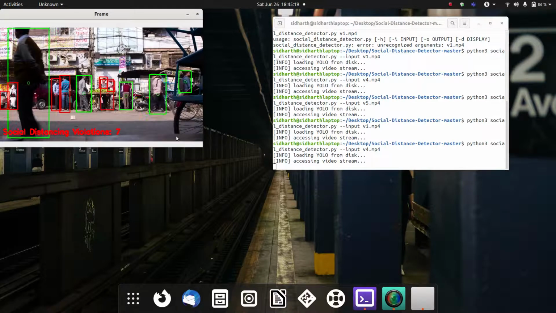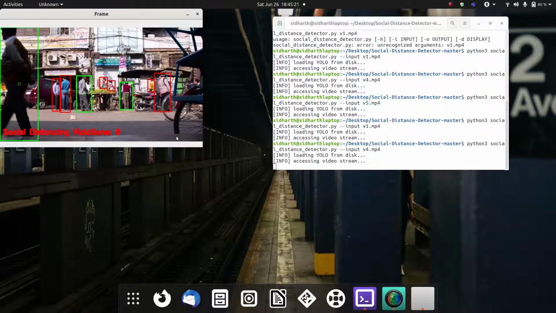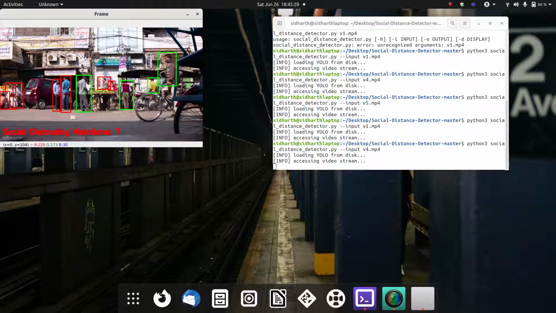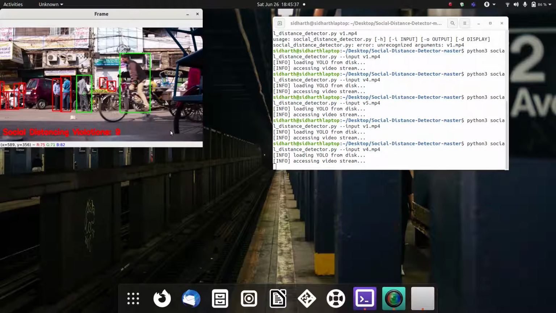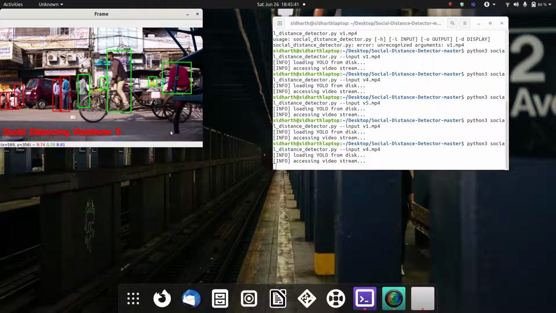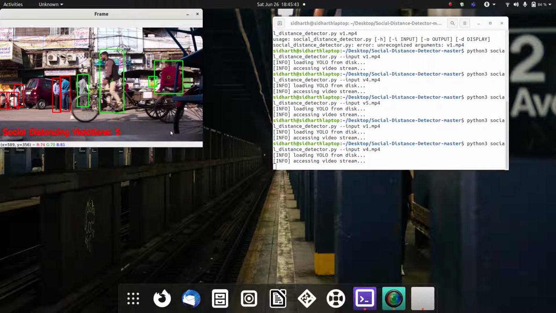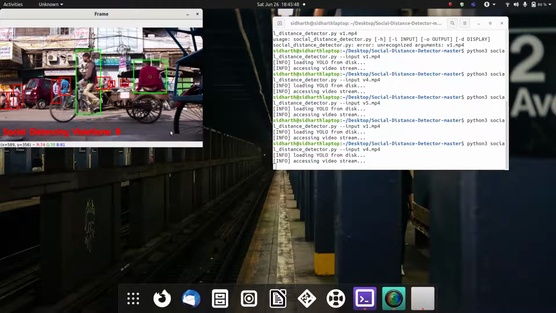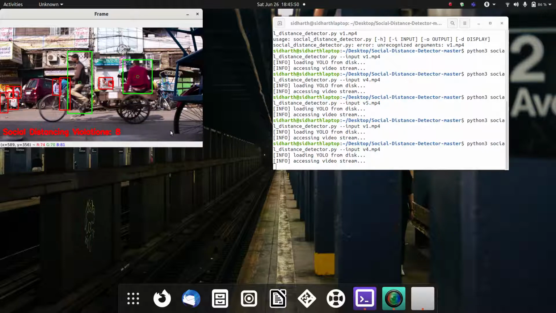This is an example from India itself, which is a usual street morning in India. As you can see, in scenarios where people are not exactly visible, or when people are sitting, or when people are over vehicles, our algorithm is sufficiently able to detect them in order to calculate the social distancing violations very effectively. Therefore, the social distancing detector can also be employed in places where the population density is huge, or where people are visible even on vehicles, or when the entire body of the person is not visible.